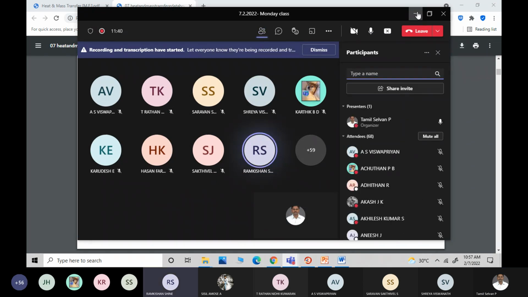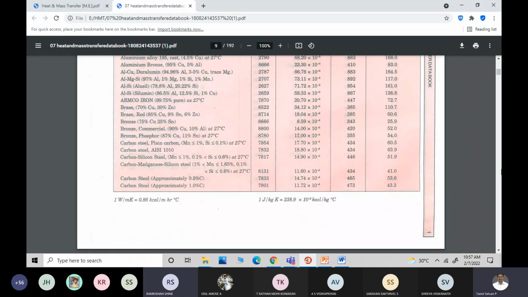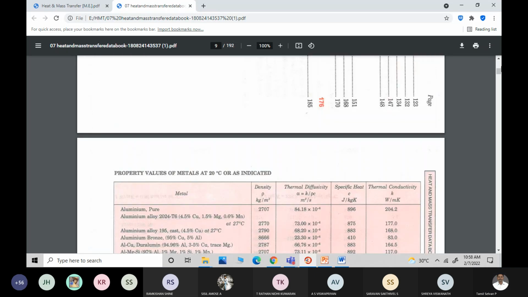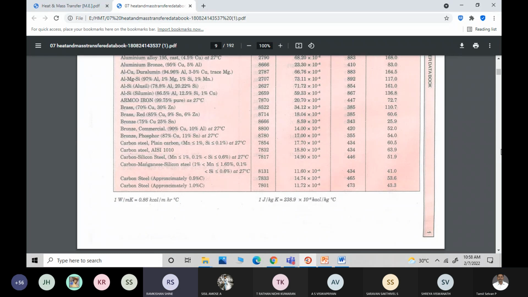Sir, I assumed carbon steel. Carbon steel, which one? First one or second one? In my book, there's only one, the first one, which shows on the top of the page. 7854, is it correct? At the top of the page, we have aluminum.